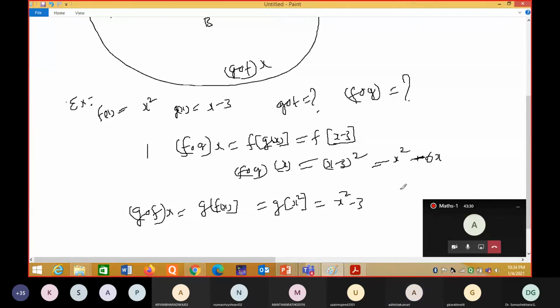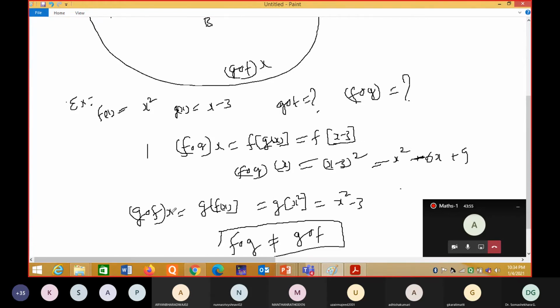Okay, g composition of f is x square minus 3, and f composition of g is x square minus 6x plus 9. Are these two equal? No, sir.